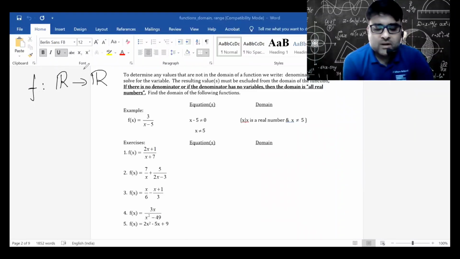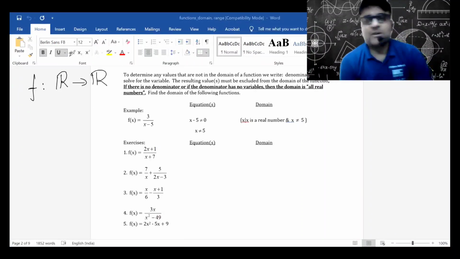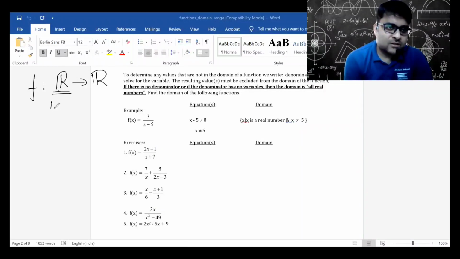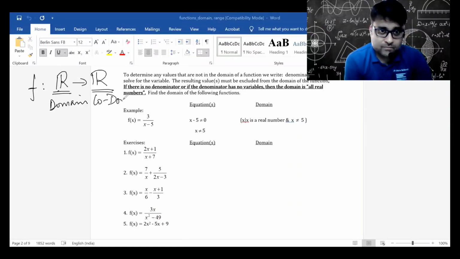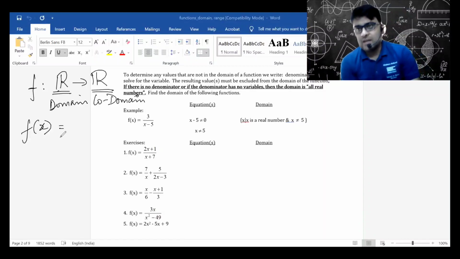You'll notice a representation like this, which basically means that the first set is the domain, R to R. This second set is the codomain, and by actually writing down what is my f(x), I will be able to find out the range.